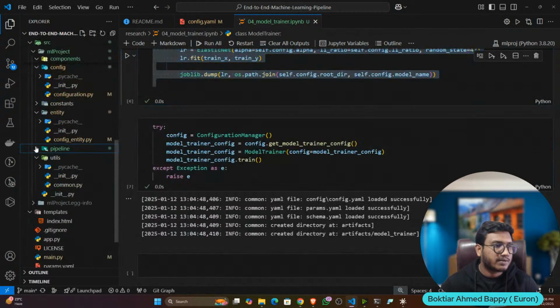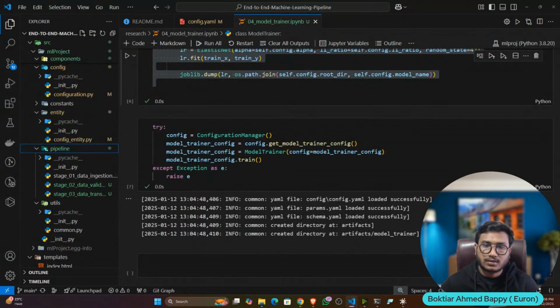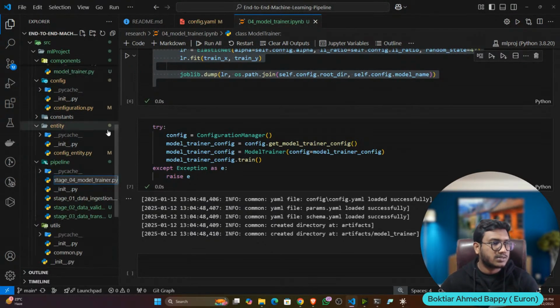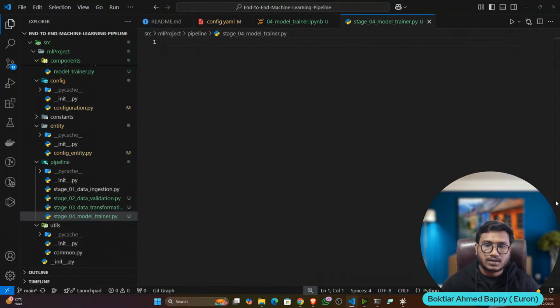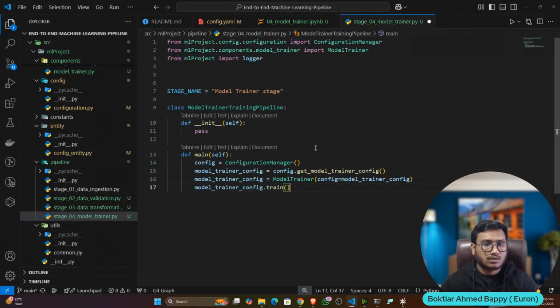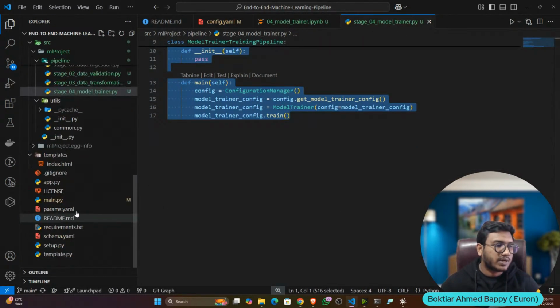So I'll go to the pipeline folder. Let's create a file. Name it as stage 04 model trainer.py. Okay. And let's write the pipeline. Okay. So this is my pipeline. Now let's add in the endpoint.